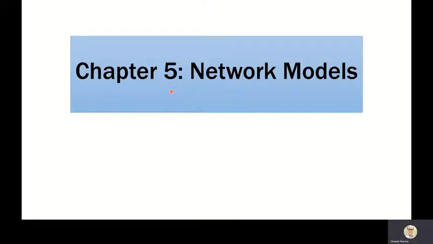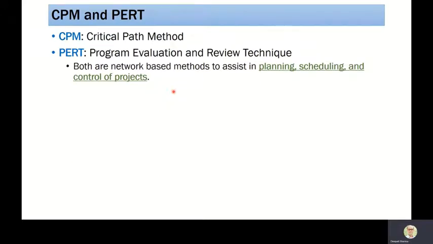Now we will start another new chapter that is on network models. In this particular chapter, we will mainly target two kinds of methods. First is called CPM, another is called PERT. CPM stands for critical path method and PERT stands for program evaluation and review technique. Both of these network-based methods will help us in planning, scheduling, and control of the project.